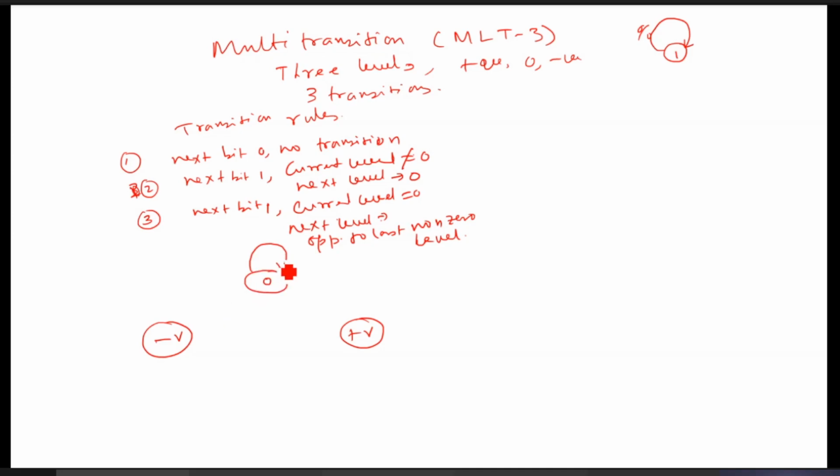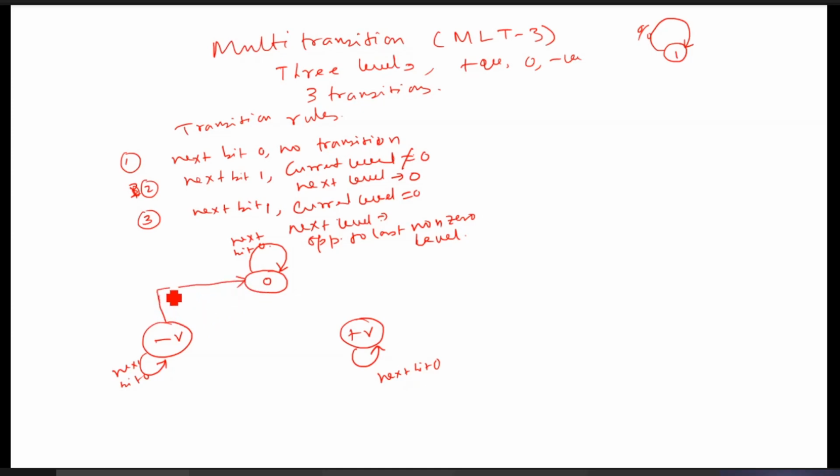Whether it may be 0 to 0 or this one, next minus, it is negative, but the next bit is 0. In all cases, the next bit is 0.